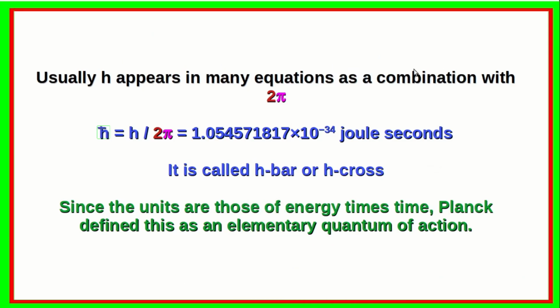Usually h appears in many equations as a combination with the factor of 2 pi, and it is called h bar, equal to h by 2 pi, that is equal to 1.054571817 x 10^-34 joule seconds. So it is pronounced as h bar or h cross. Since the units are those of energy times time, Planck defined this as an elementary quantum of action.